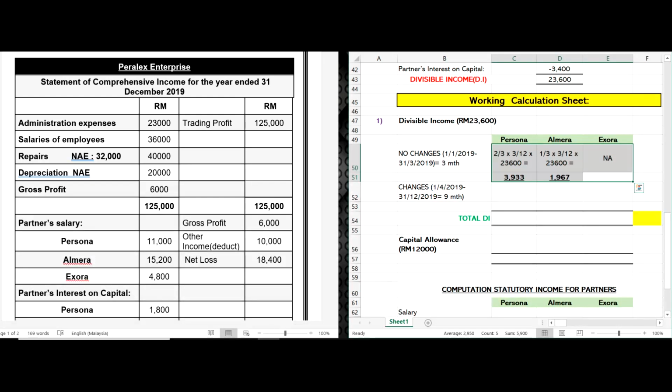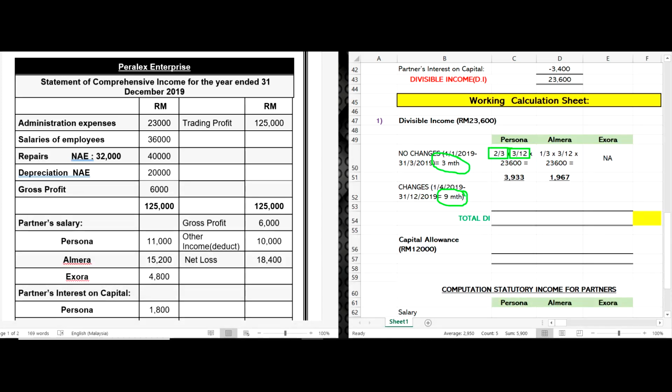For the first part, when there are no changes, 2/3 here is the PSR part, while 3/12 is the month part. This is 3 months, this is 9 months, and accumulated it is 12 months, one complete year.